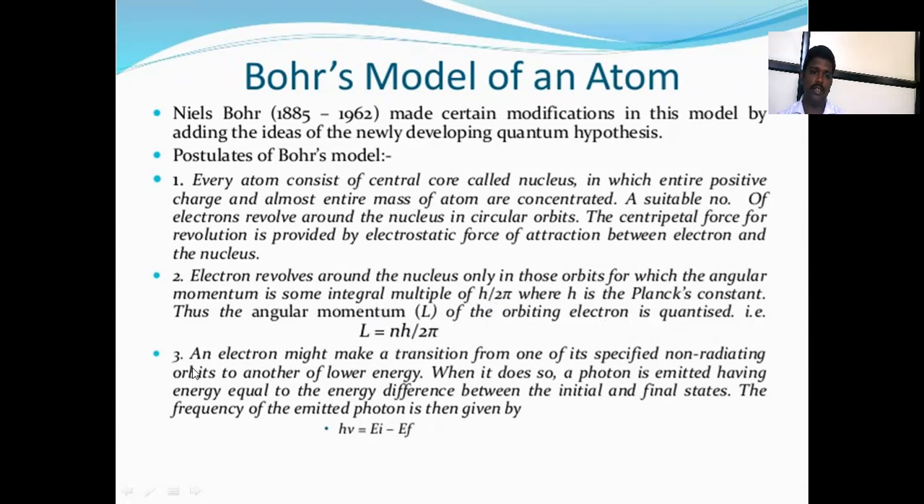And second, an electron might make a transition from one of its specified non-radiating orbits to another of lower energy. When it does so, a photon is emitted having energy equal to the energy difference between the initial and final states. The frequency of the emitted photon is then given by the equation E is equal to h nu, that is, h nu is equal to Ei minus Ef.